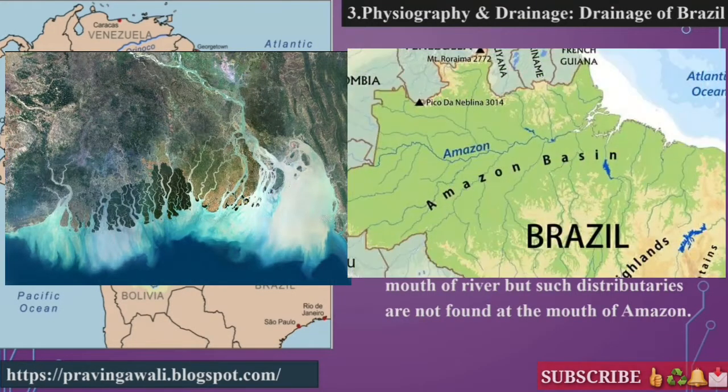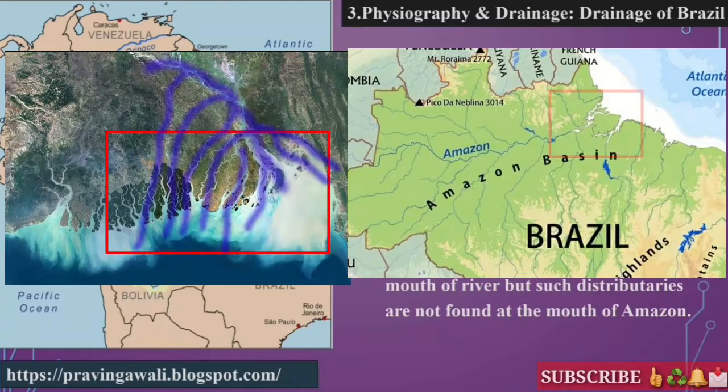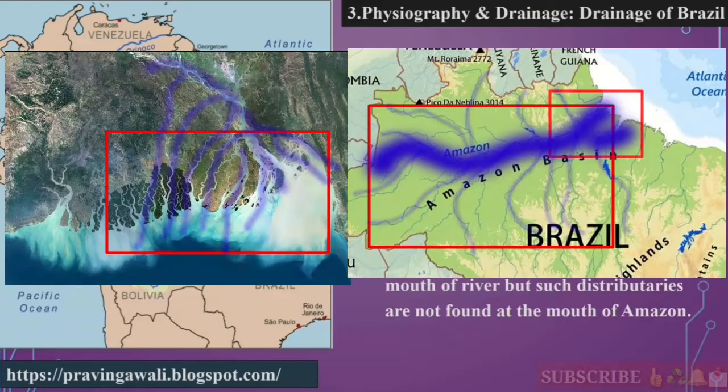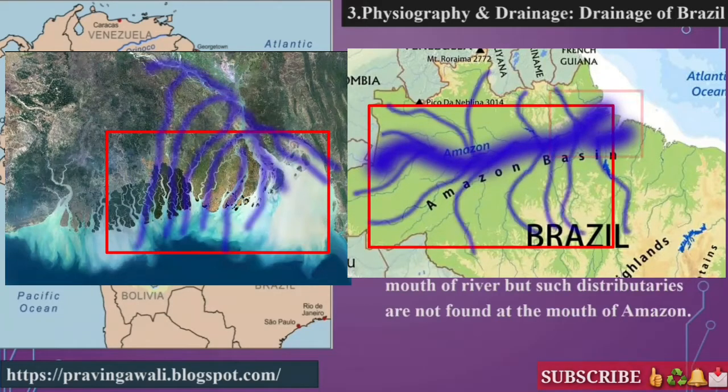Yes student, here it is very important to understand what is meant by distributary. Student, a branch of a river that doesn't return to the main stream after leaving it is called a distributary. Okay student, and what do you mean by tributaries? Tributaries means a source or a system of a river that meets a main river system to flow. Okay, that is called a tributary.